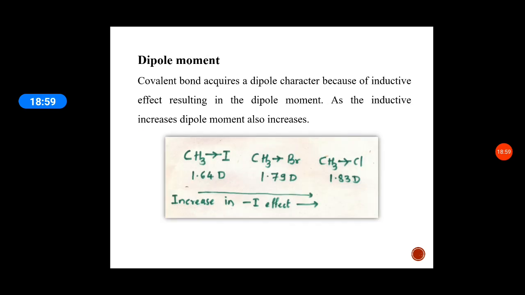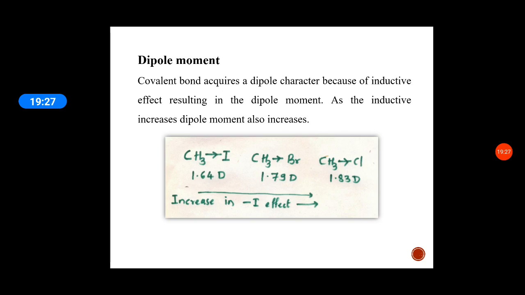Dipole moment. It plays a major role in the polarization, that is the movement of electrons. Due to more electronegative and less electronegative atoms, the polarity is induced. That is the basis for inductive effect. A covalent bond acquires a dipole character because of the inductive effect, resulting in the dipole moment.